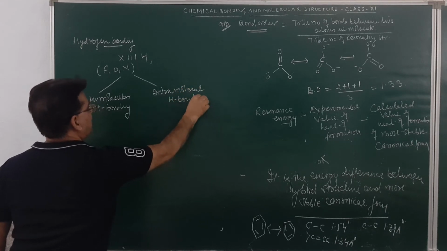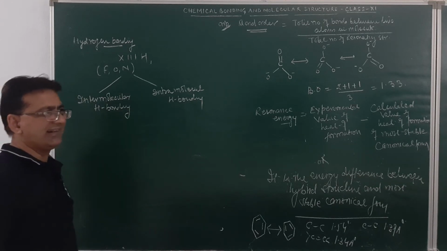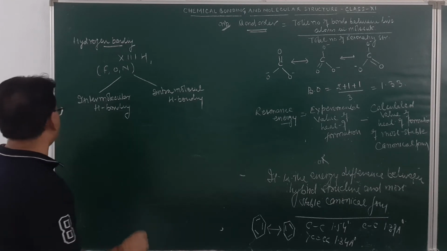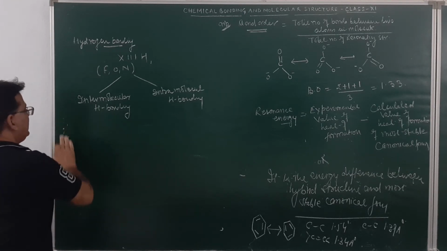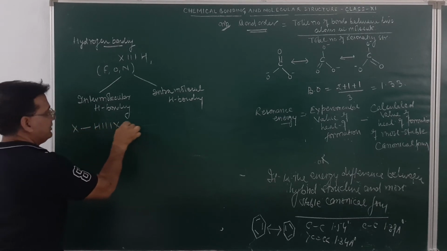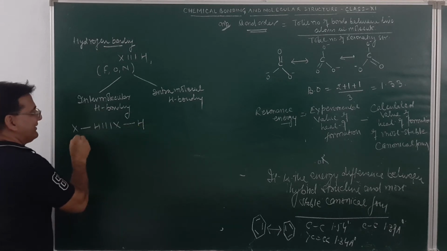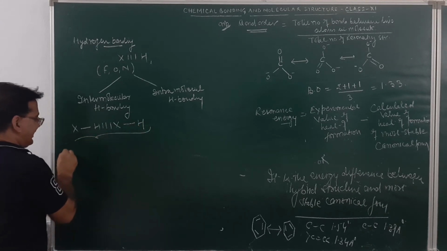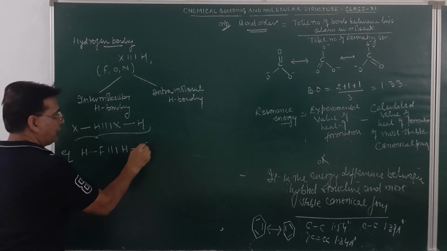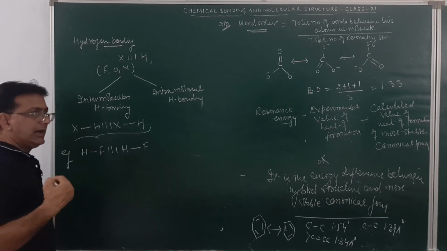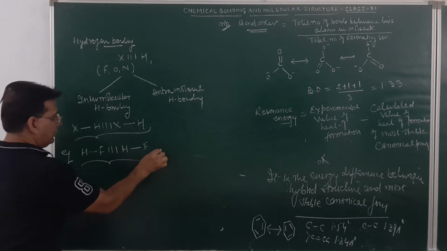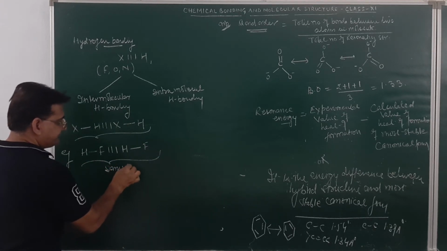Intermolecular or intramolecular hydrogen bonding. If the hydrogen bonding occurs between different molecules of the same or different kind. Just see, these XH and XH are in different molecules. As for example, HF is hydrogen bonded to another molecule of HF. So this is occurring between different molecules. They may be of the same kind or of a different kind. So here the molecules are of the same kind.